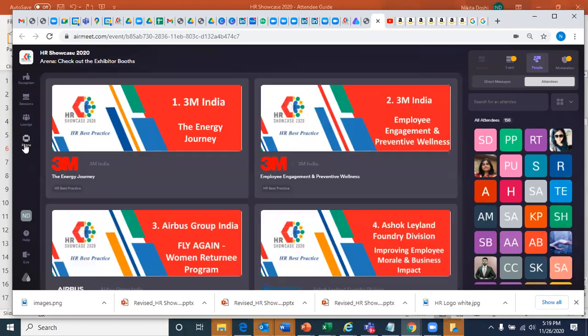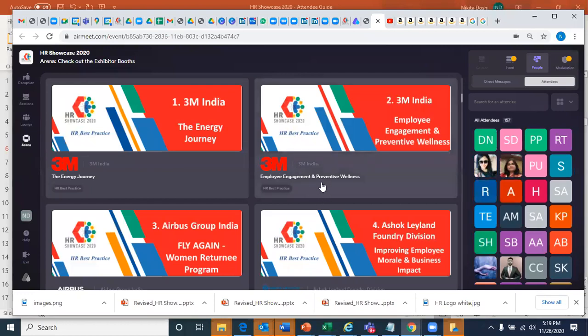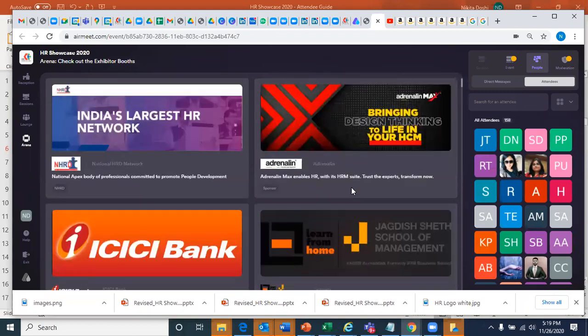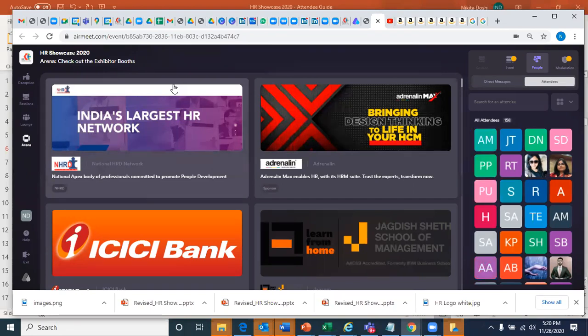I have a quick question. My booth is quite down. When will somebody actually come into the booth? I told you right on top we will have these 4 tags like drop-downs. It's still not enabled. It will get enabled today night. So you will have sponsor, HR best practice, CSR, academia. A person just needs to click on academia and only academia booths will come. The person will click on CSR, only CSR booths would come. That functionality is going live today evening. So that's why you don't see it here.